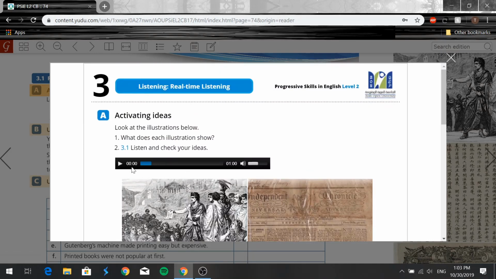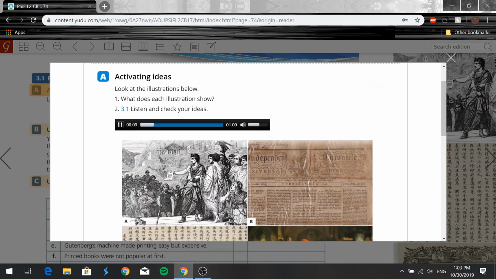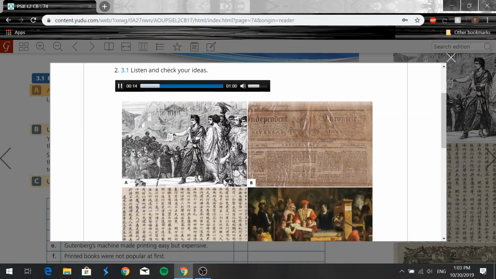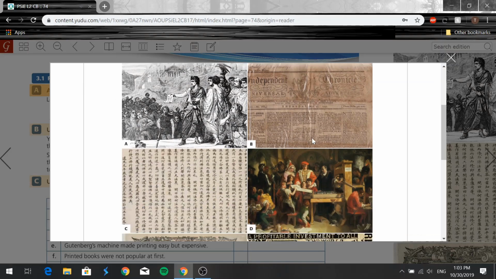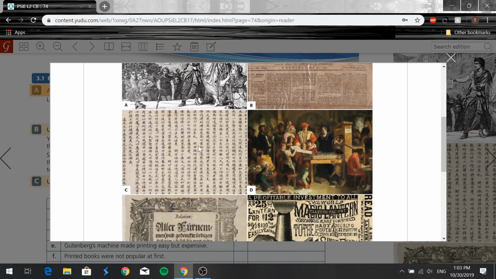Track 3.1. Picture A. A Roman man is making an official announcement to the crowd. Picture B. This is a very early newspaper. Picture C. This is an example of early printing from China. Picture D. This is an early machine for printing.